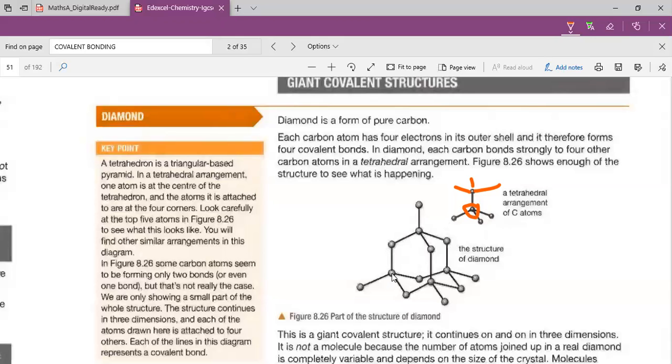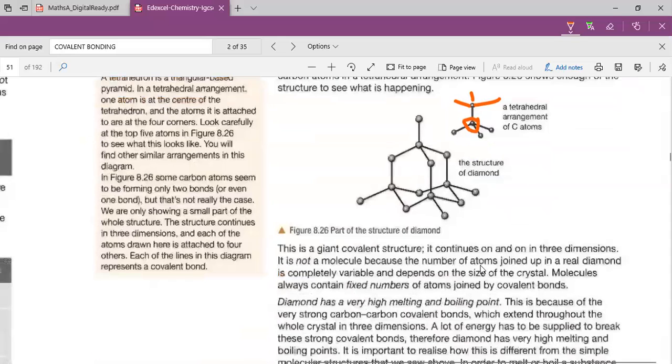Then this one is also stable, because it has this bond, and this bond, and this bond. So it has four bonds, but the electrons of the carbon that is forming a bond are not stable, so again they are going to join with others. And at the end of the day, they are going to have a structure, and this is the structure of diamond. This is what we call a giant covalent structure.